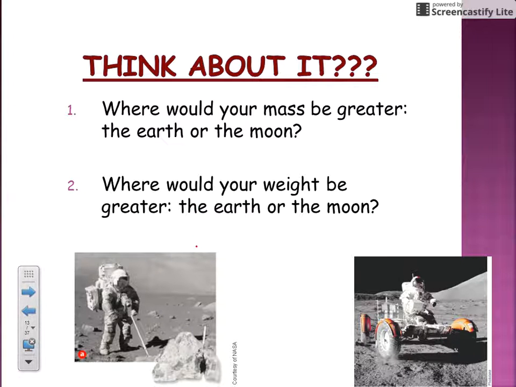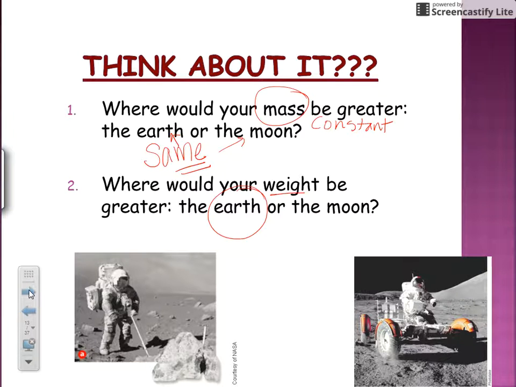Think about this. I want you to pause the video and try to answer these two questions, and then check and see if you got them correct. Where would your mass be greater, on the Earth or on the moon? Well, we just said that mass is constant, regardless of your location. So the answer here would be they're the same. Your mass would be the same in both places, on the moon and on the Earth. Now, where would your weight be greatest? Well, that would be on the Earth because Earth has a greater gravity. So you're going to weigh on Earth more because the gravity is more on Earth.